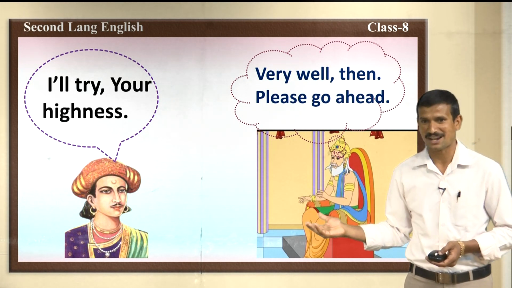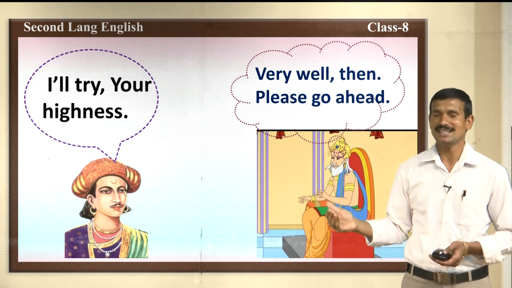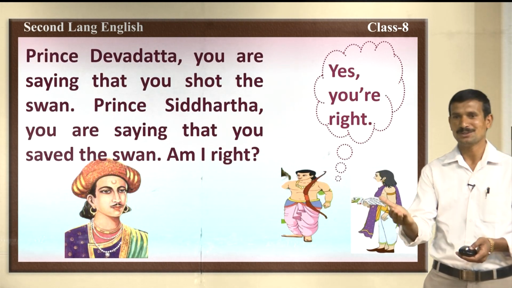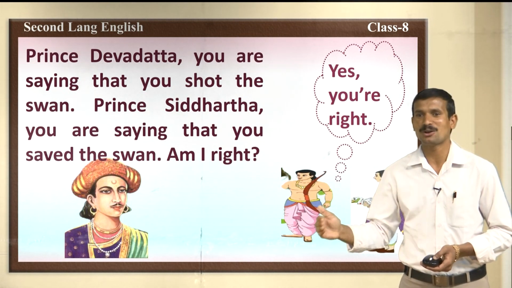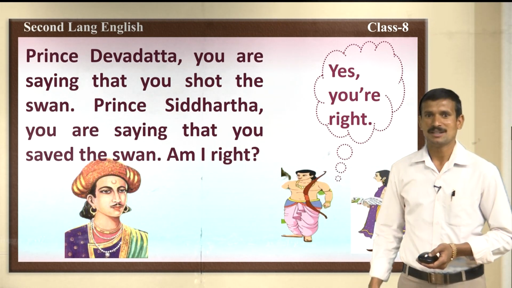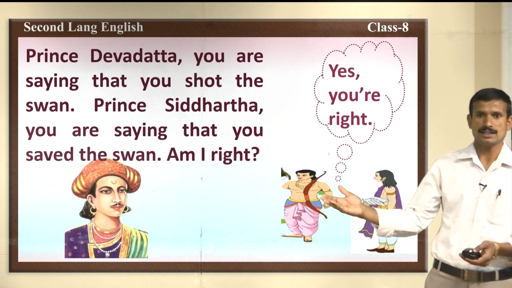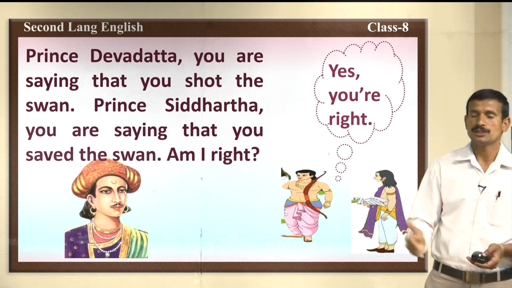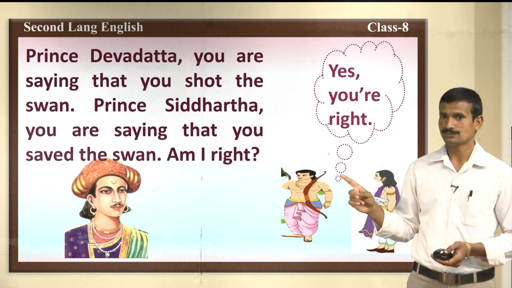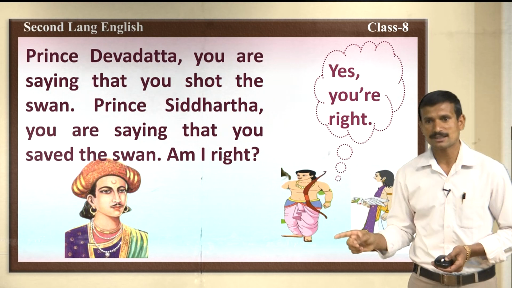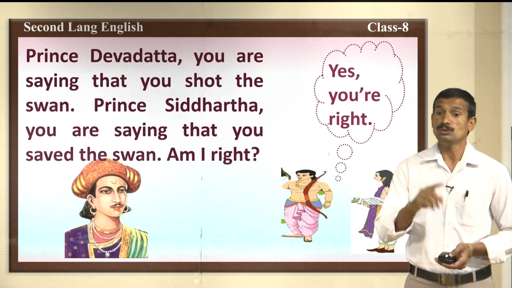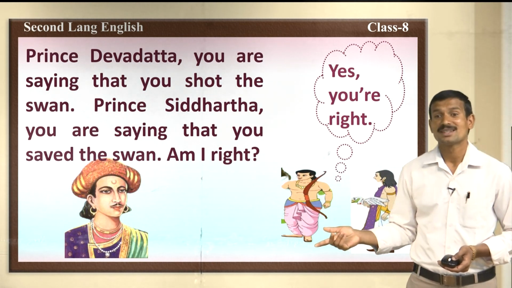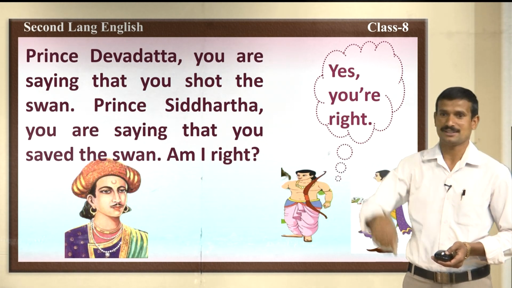The chief minister says now, very well. Then please continue, go ahead, the king says. Now, the chief minister is ready to solve the case. Prince Devadatta, you are saying that you shot the swan. Prince Siddhartha, you are saying that you saved the swan. Am I right? Both of them say that yes, you are right.